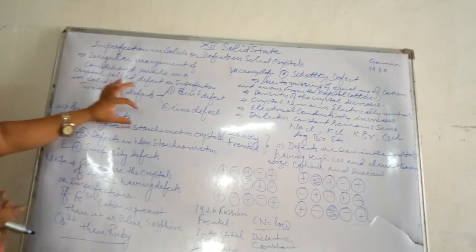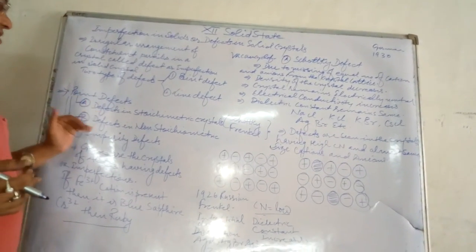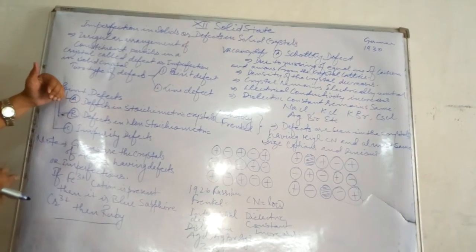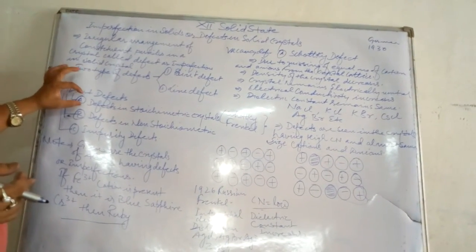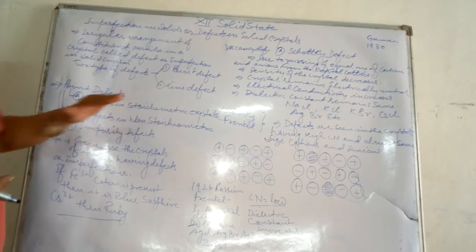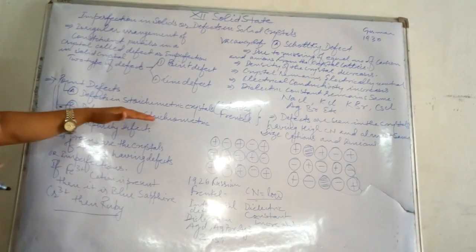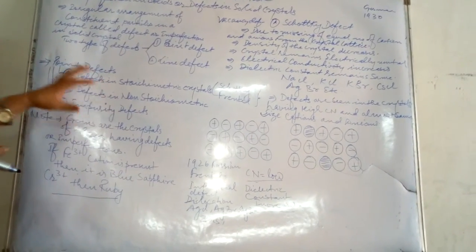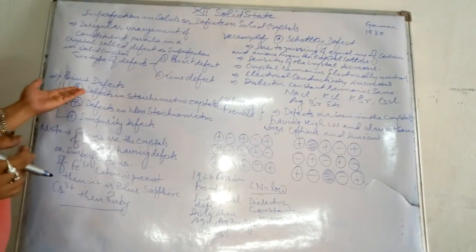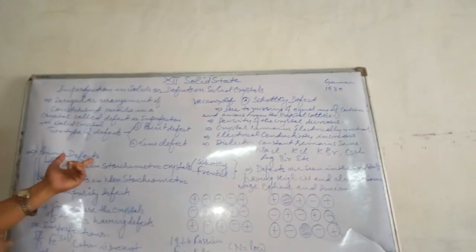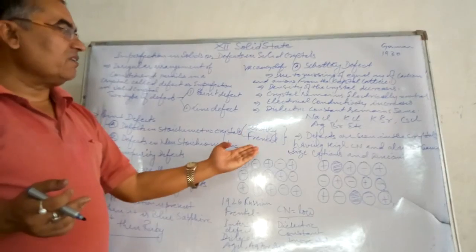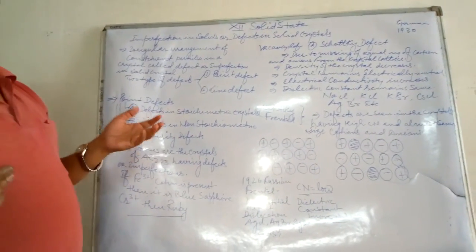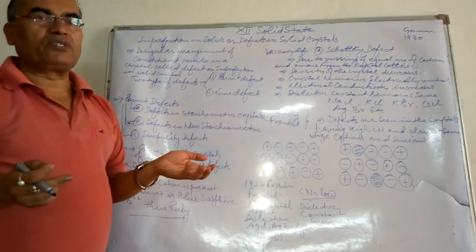These point defects are further divided, for convenience of our studies, into three parts: defects in stoichiometric crystals, defects in non-stoichiometric crystals, and impurity defects. So children, today I will discuss the point defect part A, which includes Schottky defect and Frenkel defect. But one more interesting discussion I do want to share with you.